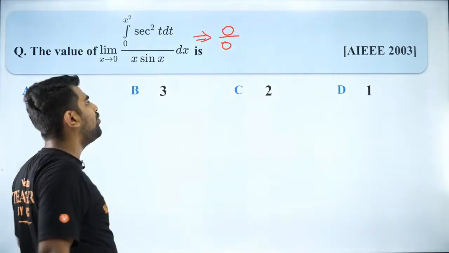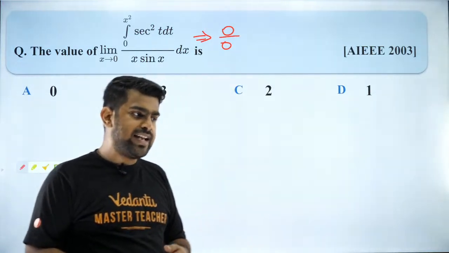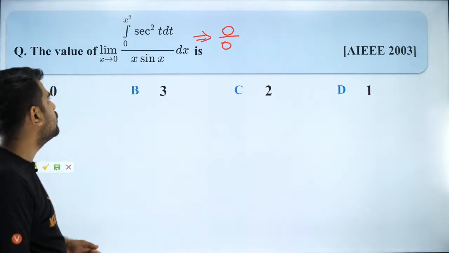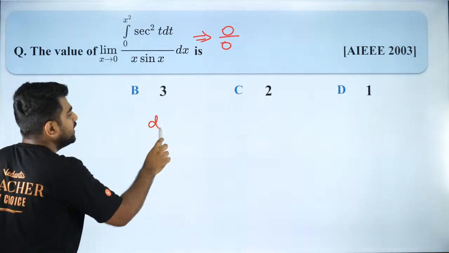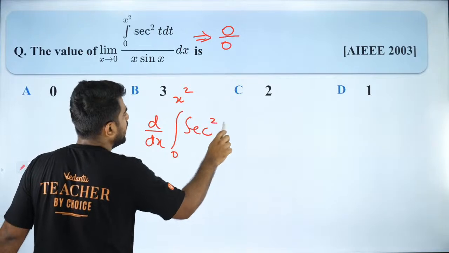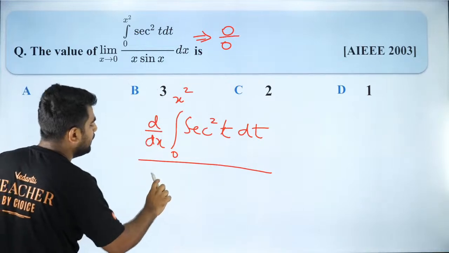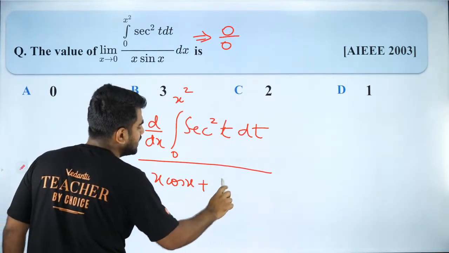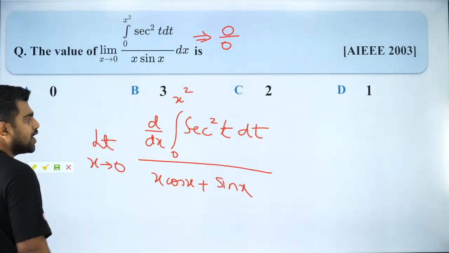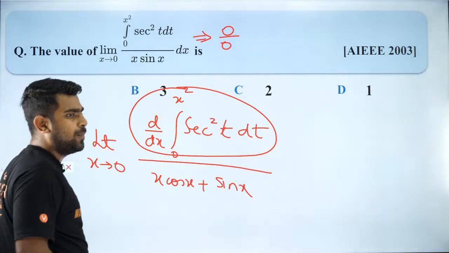So if it is 0 by 0 form, can I use L'Hopital? Yes. If I use L'Hopital, what will happen? It is nothing but differentiate your numerator, and then differentiate your denominator, which will be x cos x plus sin x, and the limit goes from x is equal to 0. Got it? So now this is what we will do with Newton-Leibniz formula.